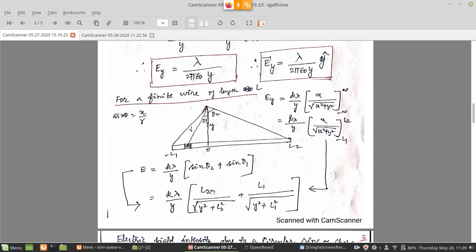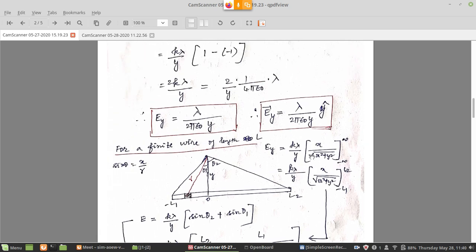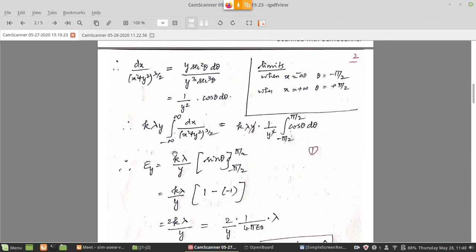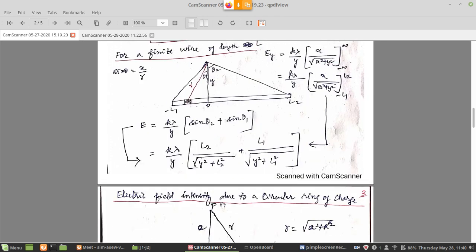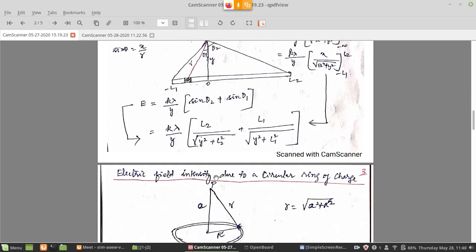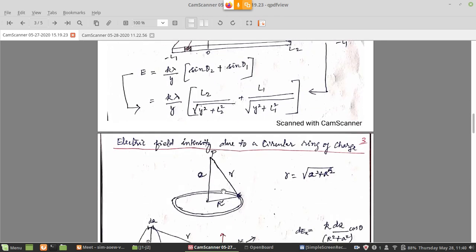Again, we can arrive at the same result using the direct substitution for sine thetas also. So either way we can get the same result, either if you substitute for sine thetas, or if you directly substitute for this dx by x square plus y square expression, either way you will get the same result. So this is for a straight wire only. From there we move to the next case, which is a circular ring of charge.